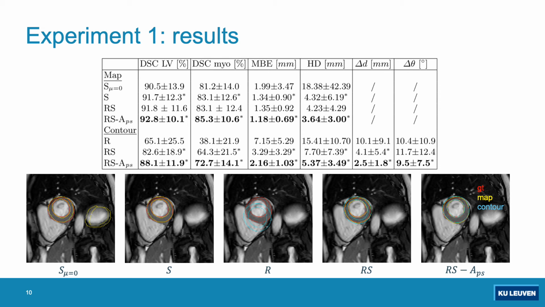The bottom part of the table and the middle figure indicate that the regression on itself resulted in very bad predictions, but adding semantic segmentation significantly improved all metrics, except for the orientation error. And again, the shape and pose augmentation led to a final improvement. You should also note that while the joint semantic segmentation significantly improved the regression, the results remain significantly worse compared to the semantic segmentation outputs.